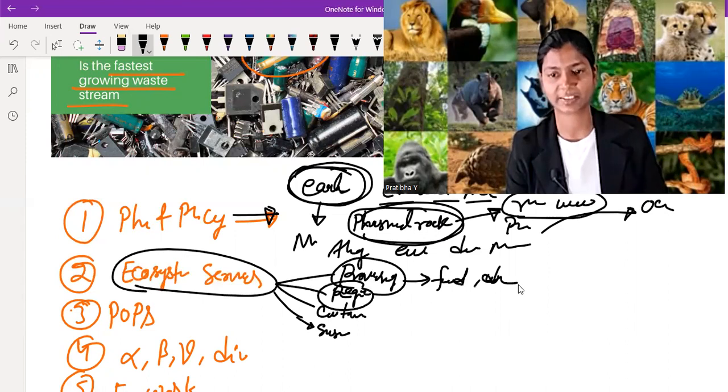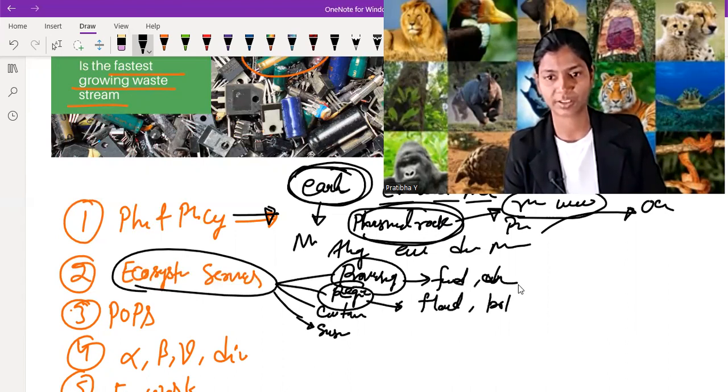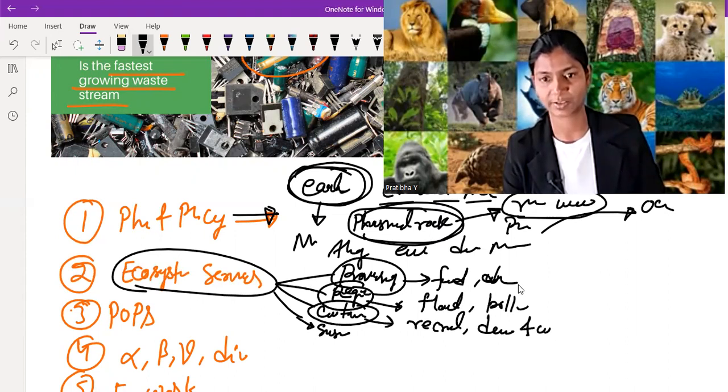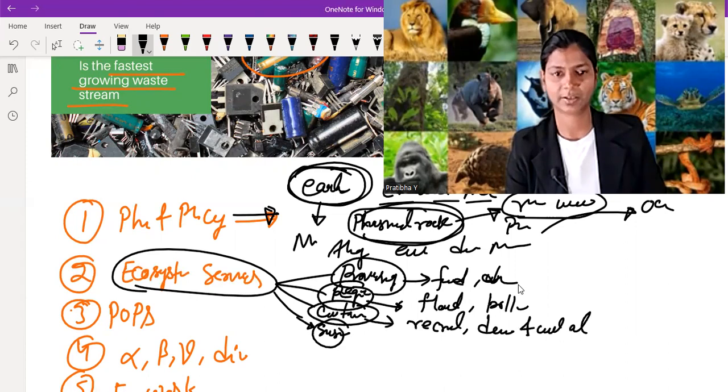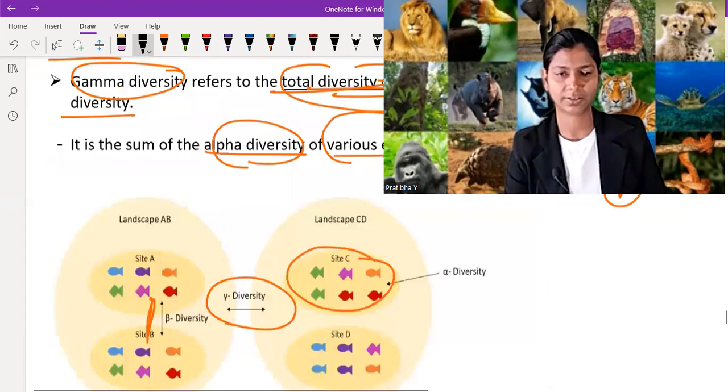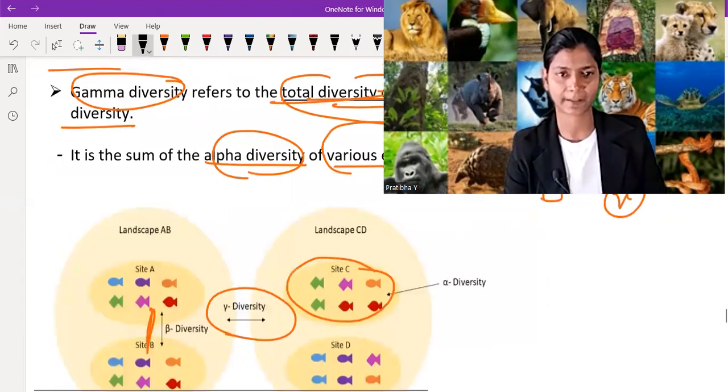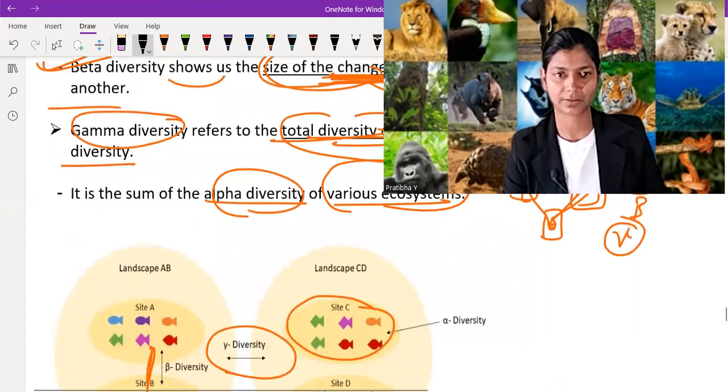Regulating is where nature regulates and controls itself, like flood control and pollination. Cultural is like recreation and cultural advancement. I think I forgot the fourth one; it has a different name. I just forgot.